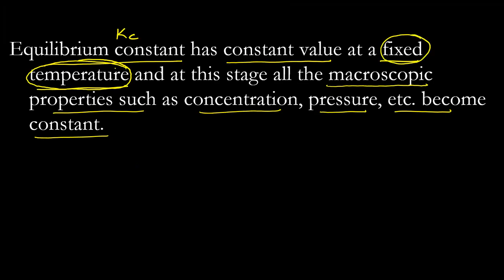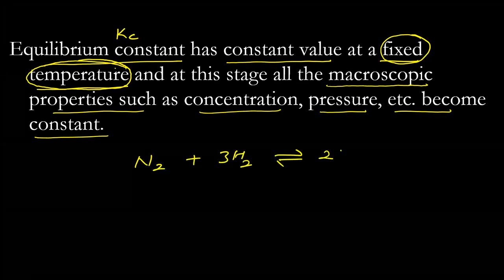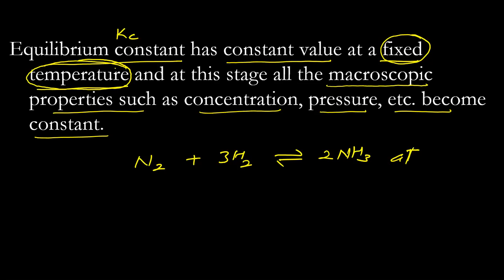For example, I am conducting the reaction at 700 K. Then there will be some equilibrium constant. But suppose I do this same reaction at 800 K. Then the equilibrium constant will change. It will not be the same.